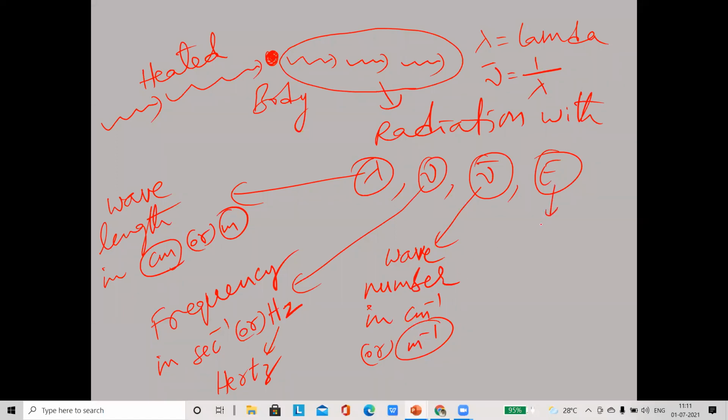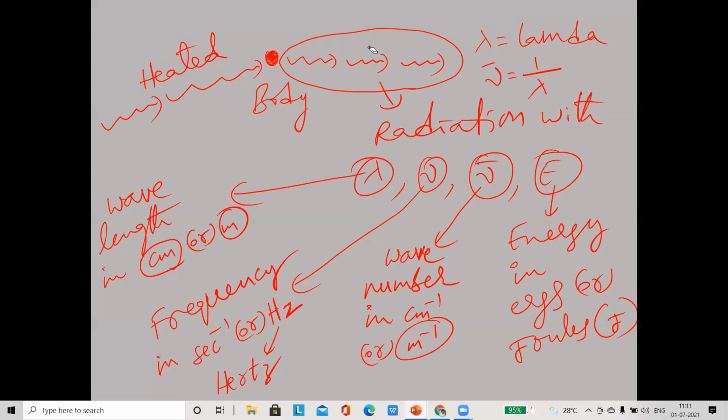Next, this energy. Energy is measured in what? Energy in ergs or joules. Erg is the CGS unit of energy, and joule is the MKS unit of energy. The SI unit of energy is joule. Okay. So like this, these are wave characteristics. So these are all wave characteristics we have to understand for this radiation emitted.